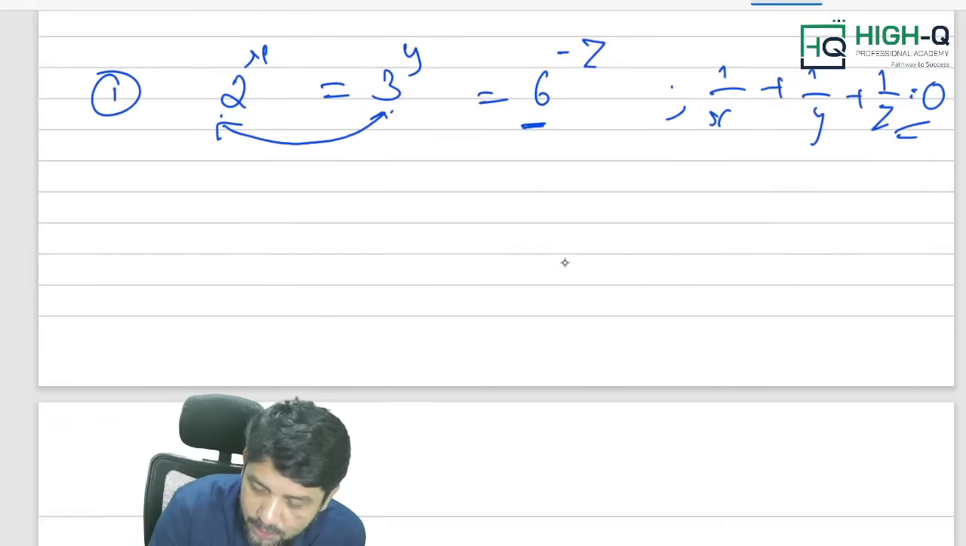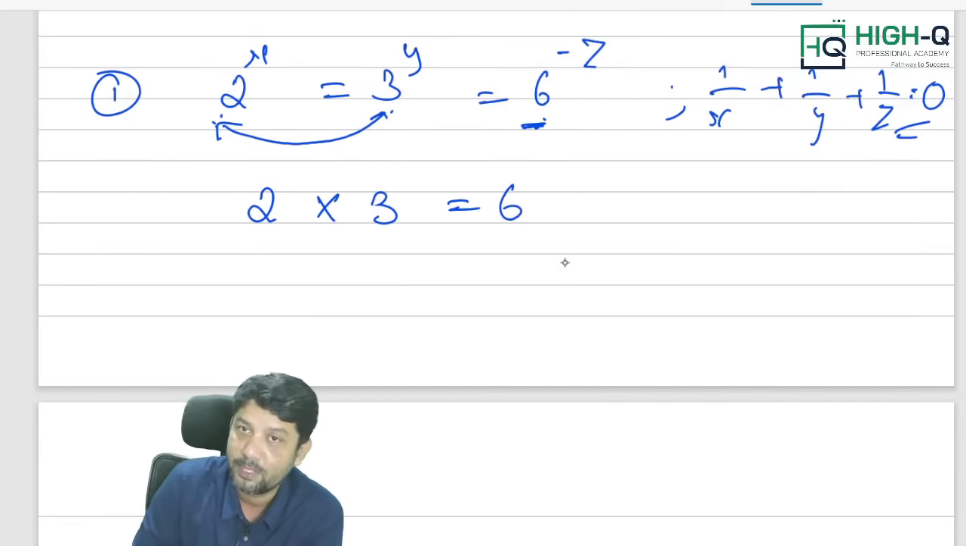2 power x is equal to 3 power y is equal to 6 power minus z. So, there is a connection between 2, 3 and 6. What is the connection? 2 into 3 is equal to 6. Am I right, my dear?